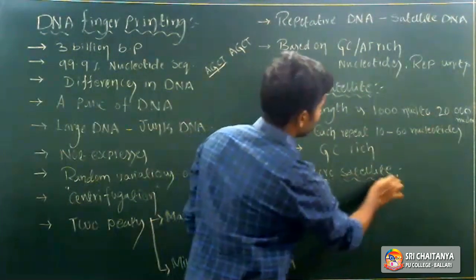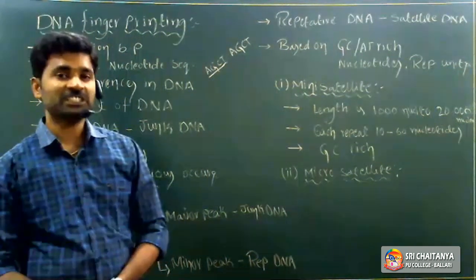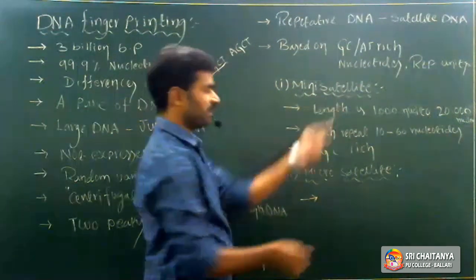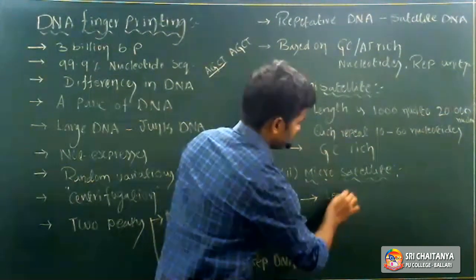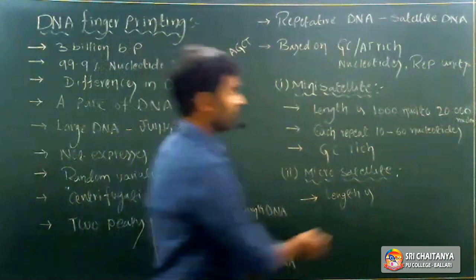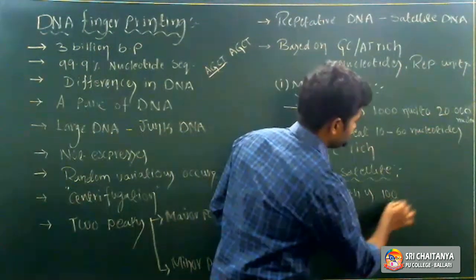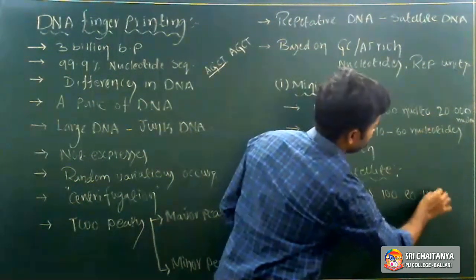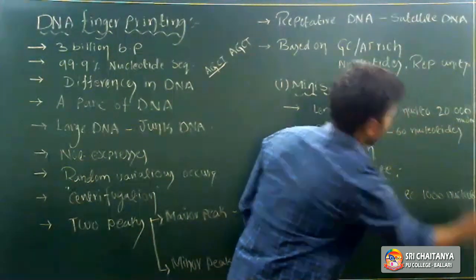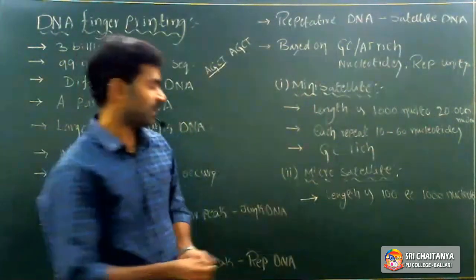Right. So the arrangement length of a microsatellite is 100 to 1000 nucleotides in length.